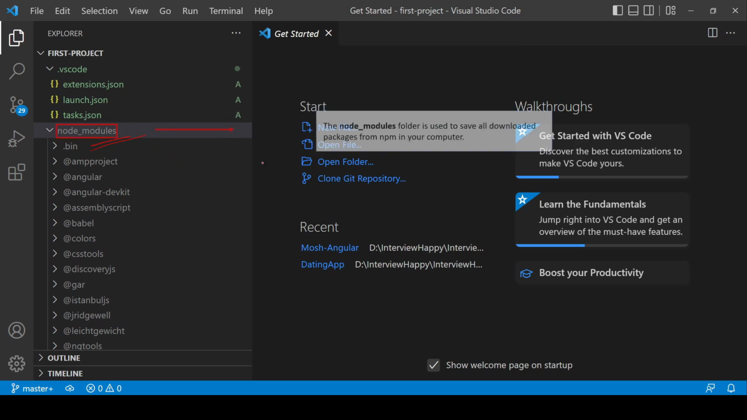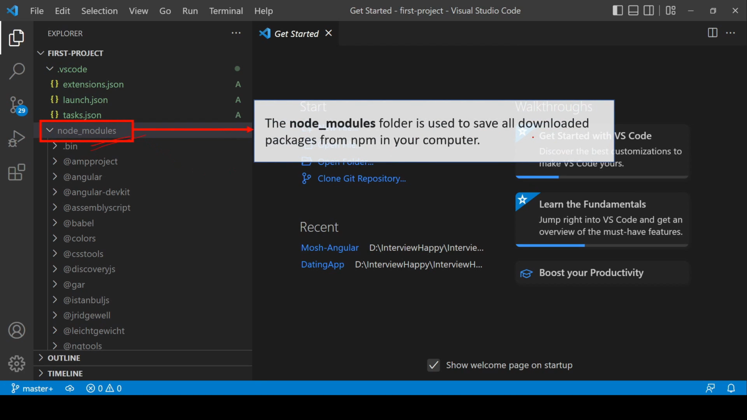The node_modules folder is used to save all downloaded packages from NPM in your computer. For example, you create some modules in Angular projects, right? Similarly, NPM gives you many ready-made modules which are present in this folder and can be used in your Angular project. So this is the answer of this question.